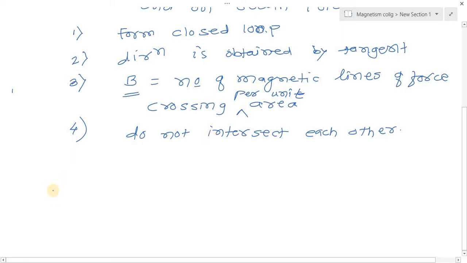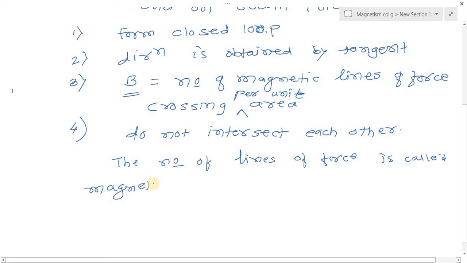Like electric flux, the number of magnetic lines of force is called magnetic flux, which is denoted by phi.